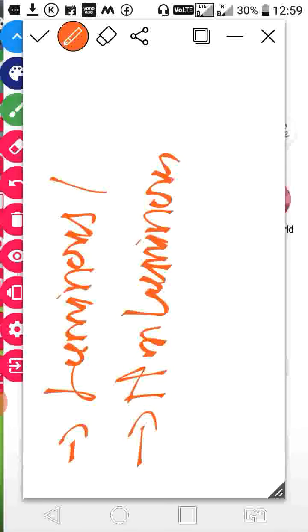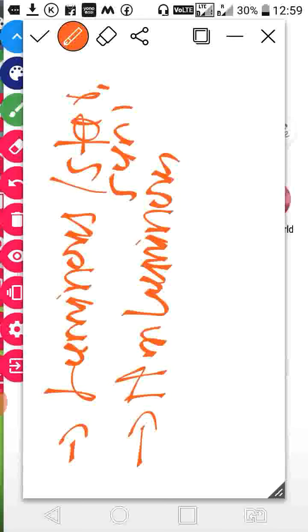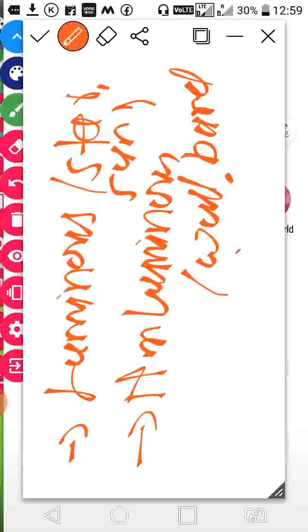Luminous means the material which has its own light, like stars, sun, etc. Non-luminous means the material which does not have its own light, like wall, board, chair, etc.